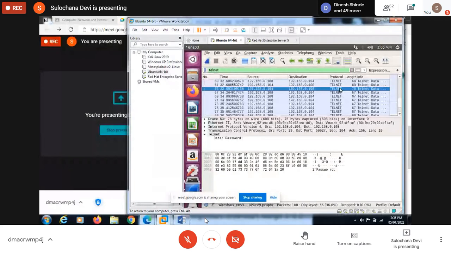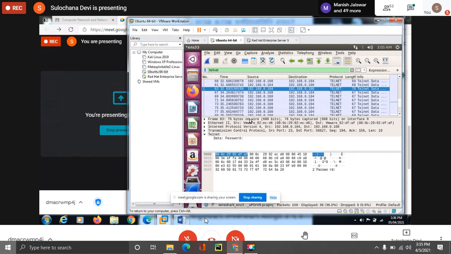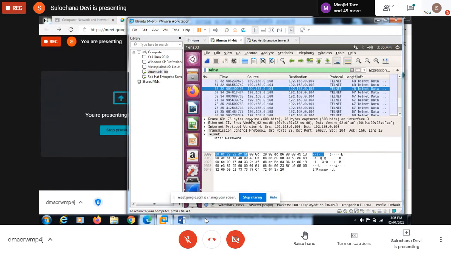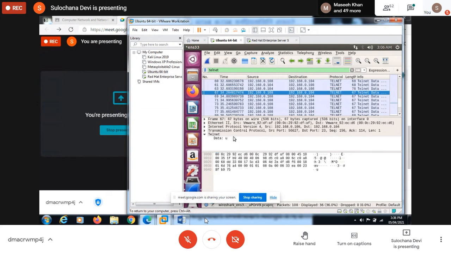And it is transmitting word by word, bit by bit, like character by character. And see, for every character, we are sending so many headers. That's why this telnet is disabled by default. It is not used. The remote login version that is used is SSH. And with SSH, you will be able to capture, but the data part which is here in plain text will be encrypted. So that is the difference.